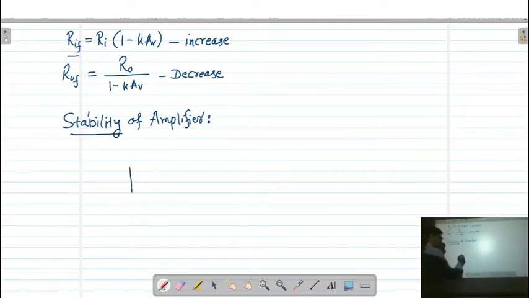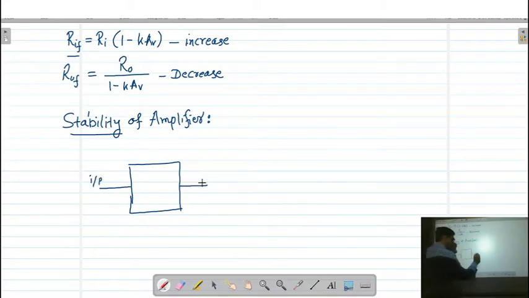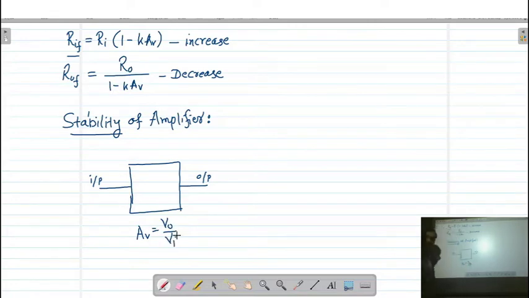Normally, when we have an amplifier circuit, it has an input as well as an output, and we calculate the gain as the output voltage divided by the input voltage. So here the gain of the amplifier is AV.